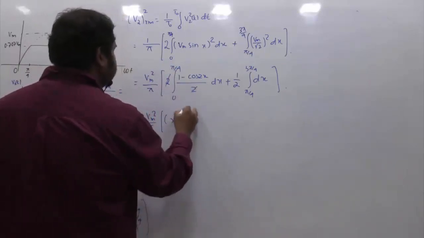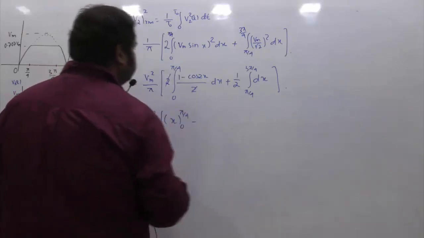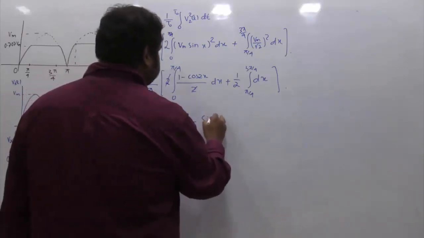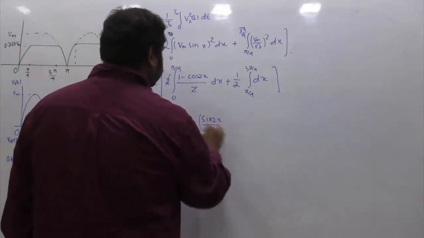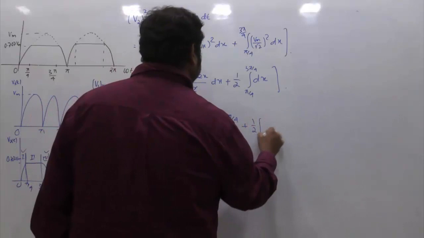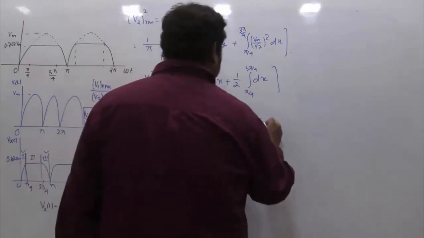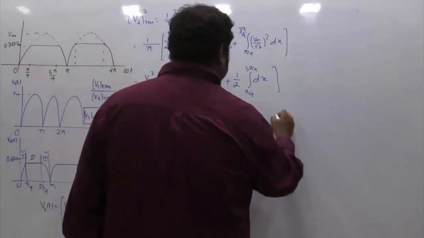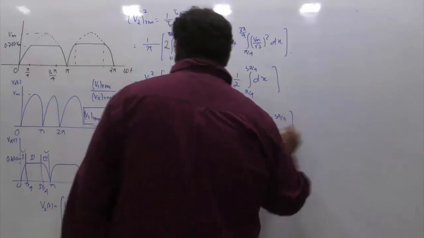Then integration of dx is x. Substitute the limit 0 to pi by 4, minus integration of cos 2x is sin 2x divided by 2. The limit is again 0 to pi by 4, plus half of, if you integrate this, x, the limit pi by 4 to 3 pi by 4.